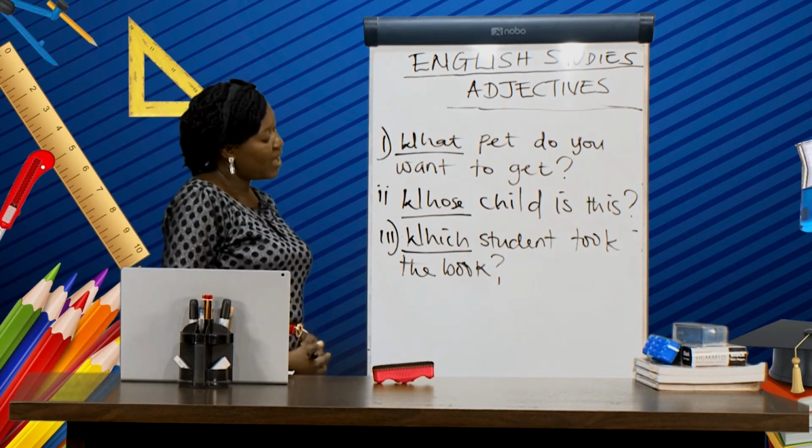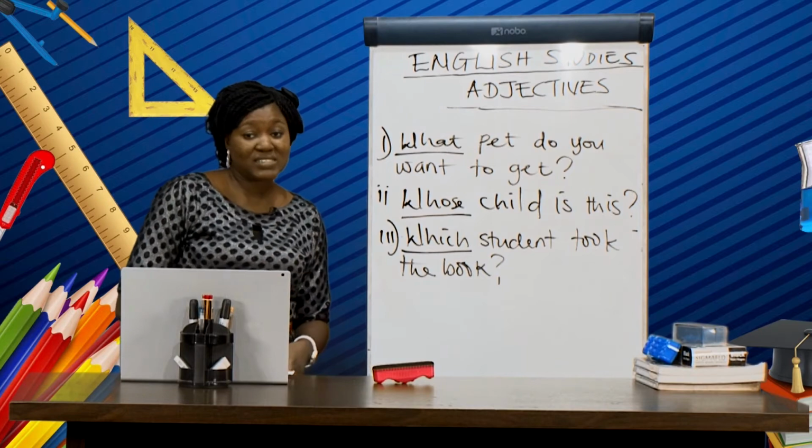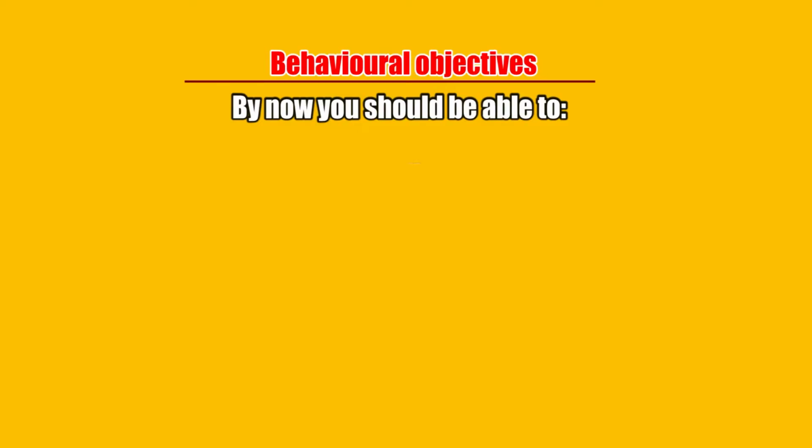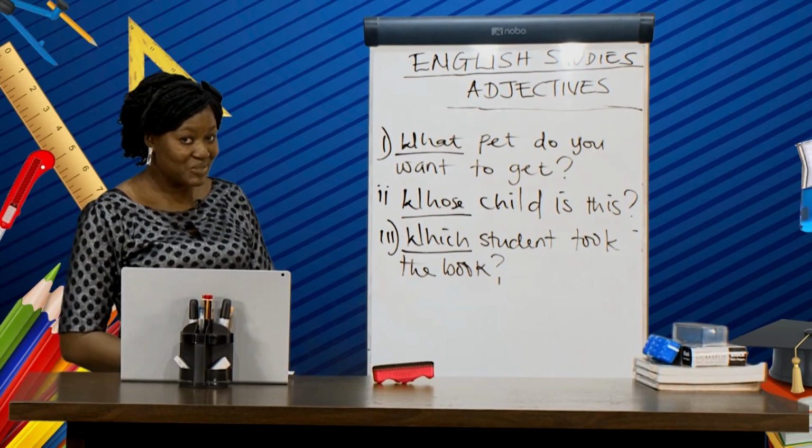So I believe that by now you should be able to explain adjective. Remember I told you that an adjective describes or qualifies a noun or a pronoun in a sentence.